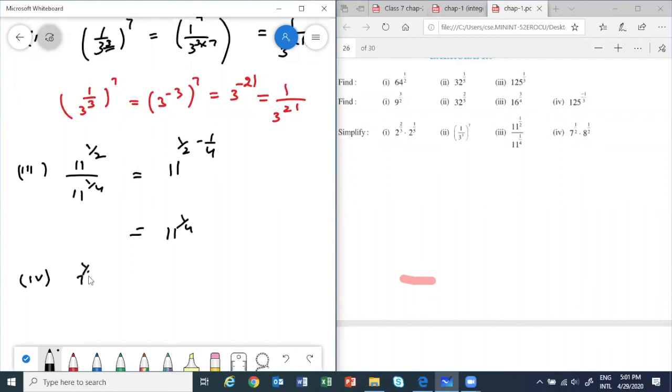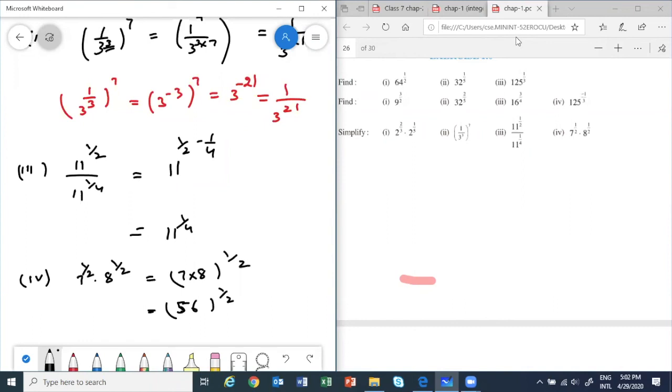So we have 7 power half into 8 power half. Correct? Now this you can, by the property, we can write it as 7 into 8 whole power half. Right? So 7, 8 times is what? 56. 56 power half. Okay? Correct. 56 power half. Clear? All of you? Yes.